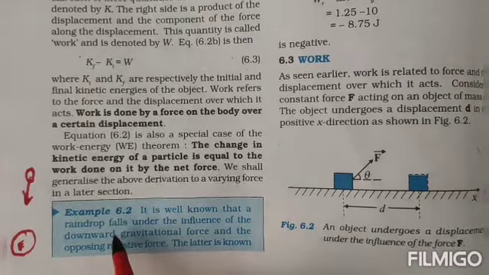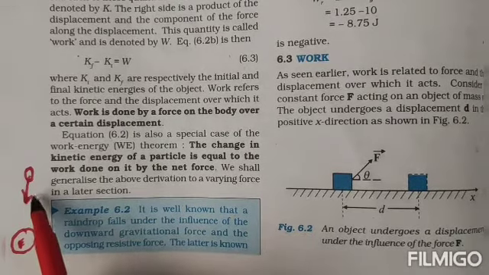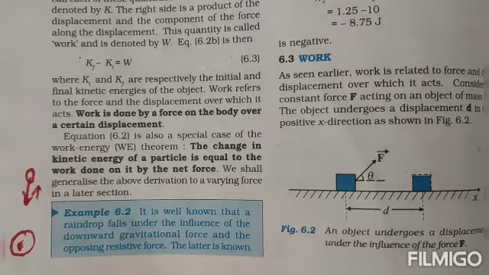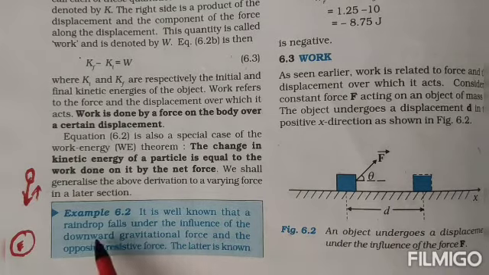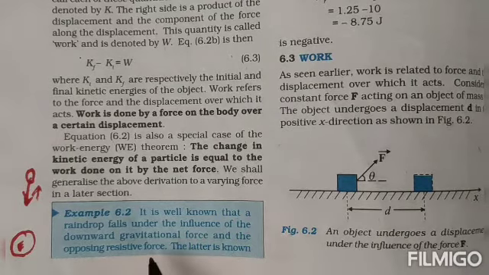As well as here, the resistive force is in the opposite direction. It's a resistive force acting on the raindrop. So that only they mention here. It is well known that the raindrop falls under the influence of downward gravitational force and the opposing resistive force.